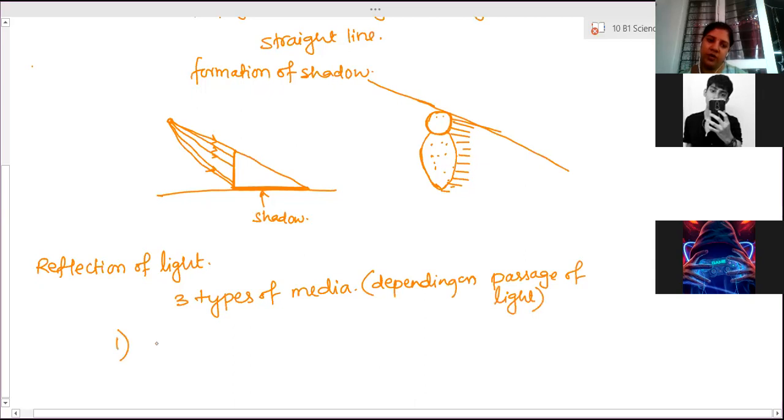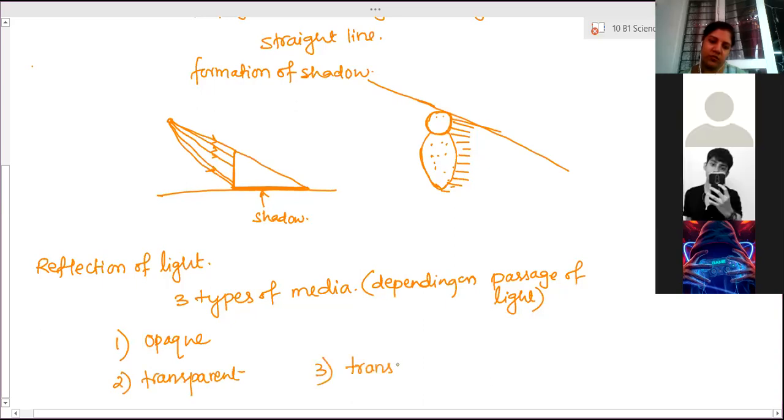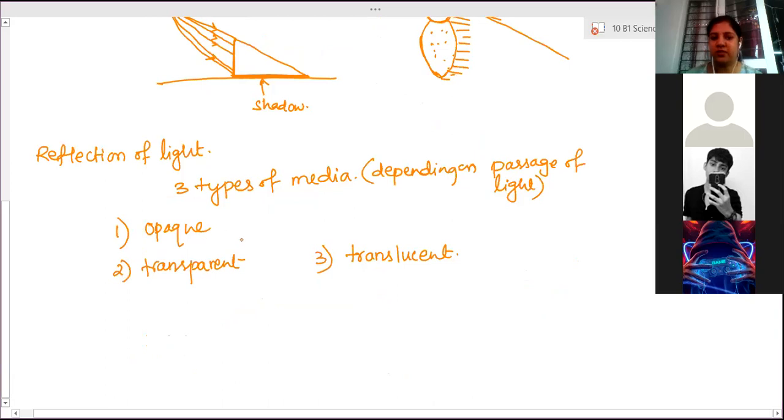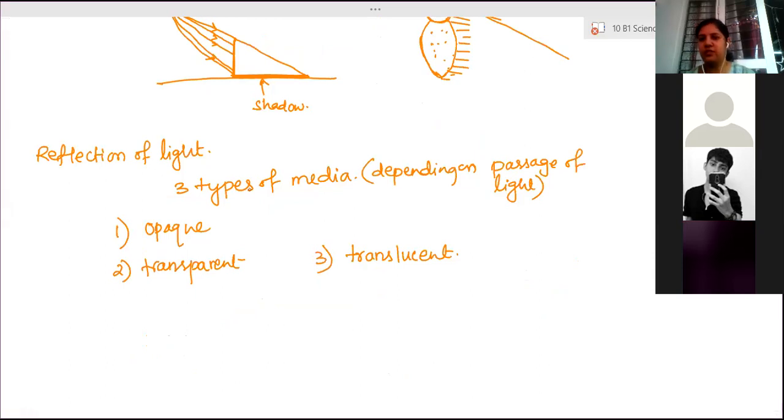One is called opaque medium. Second one is called transparent. And third one is called translucent. What do you mean by these? The medium is opaque when the light cannot pass through it. Whenever a medium is called opaque, that means light can't pass through it.